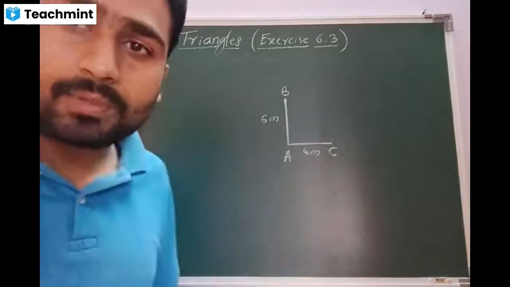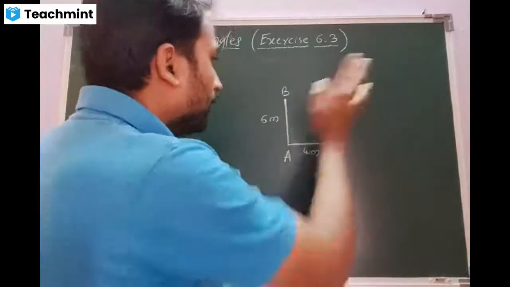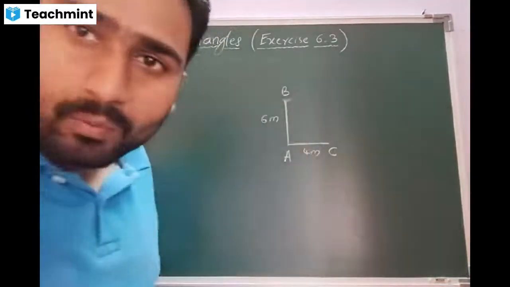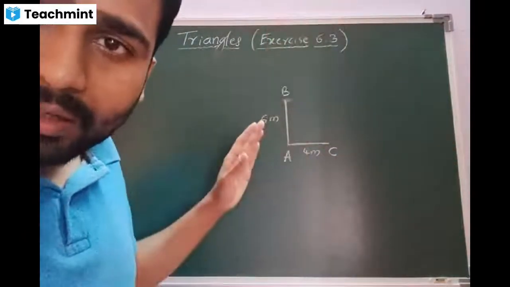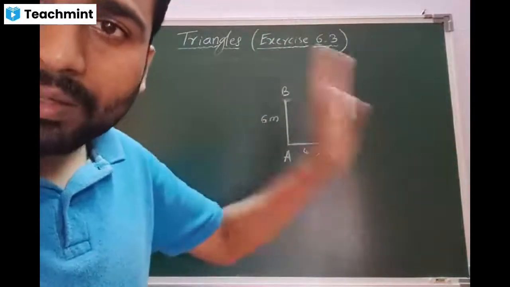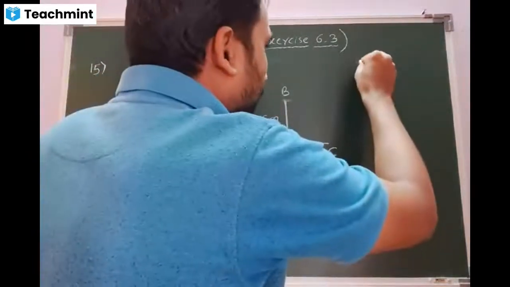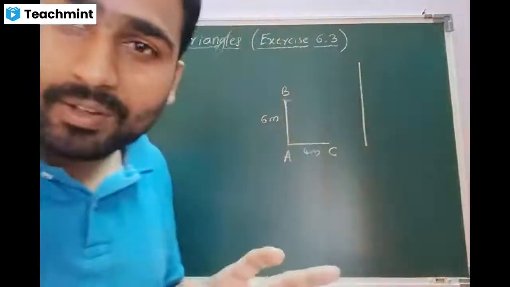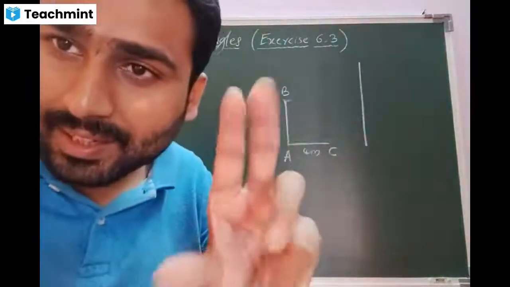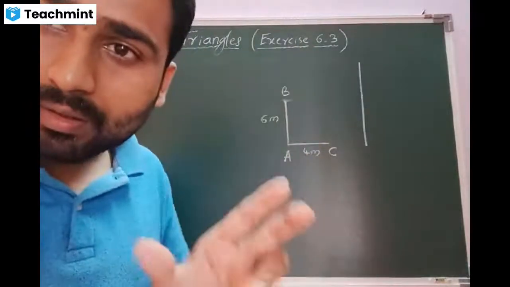Which is the other object? Tower, sir. Beta, will the tower be taller than the pole, or the pole taller than the tower? The tower will be taller than the pole. If you want confirmation, go outside, see the electric wire pole, and see your Jio Tower.